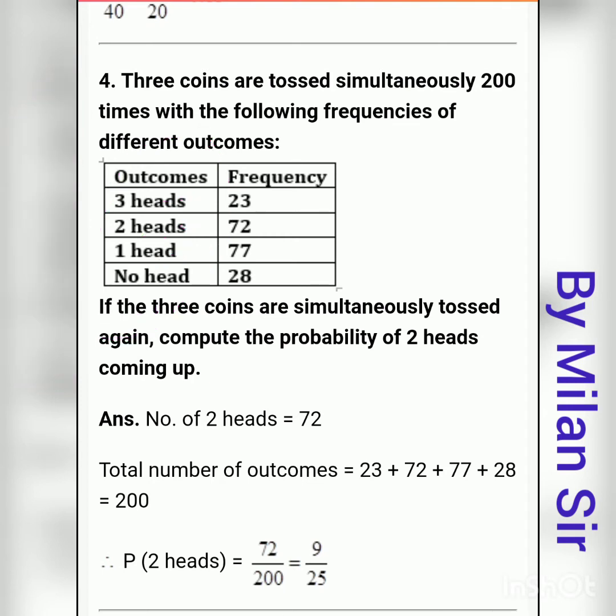Now the frequency is given to you. 23 times 3 heads came, that means all heads. 72 times 2 heads came, 77 times 1 head came, and 28 times no head came.